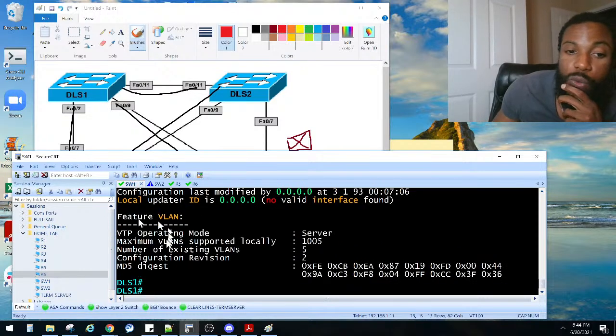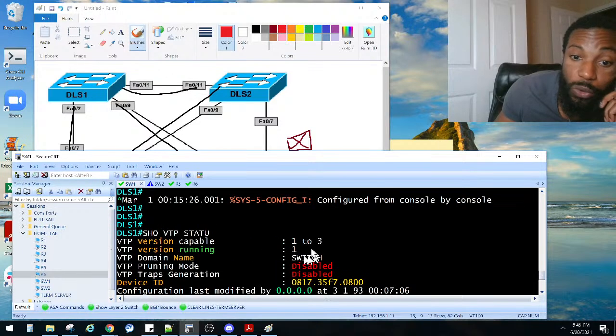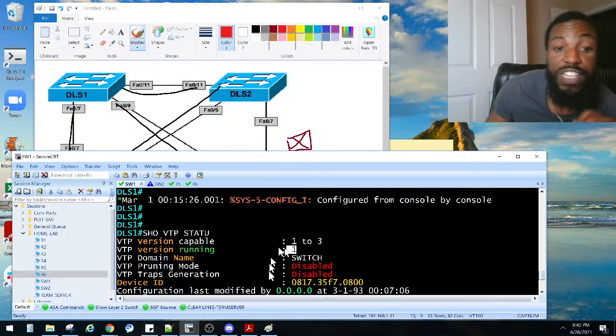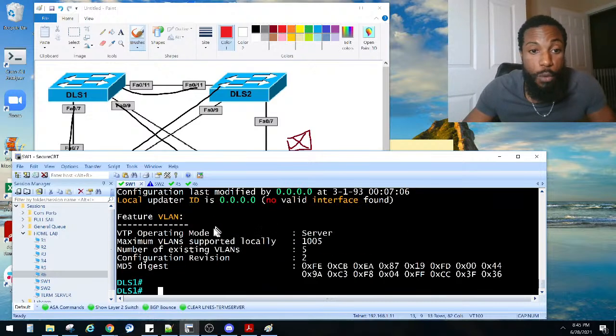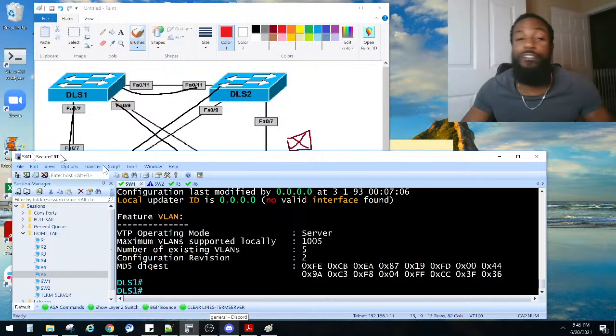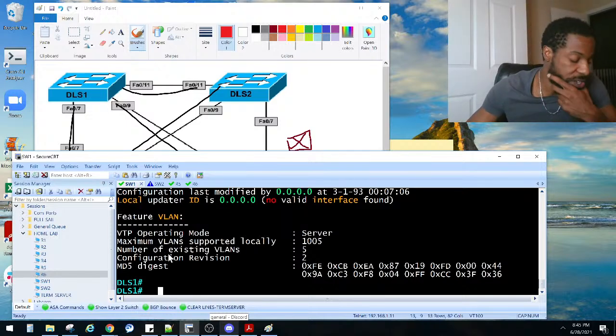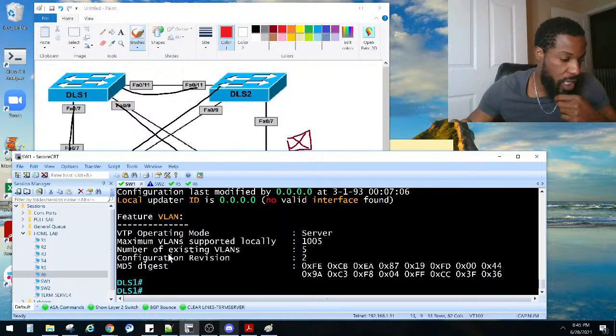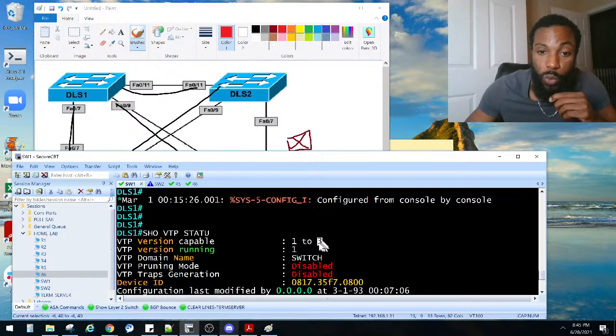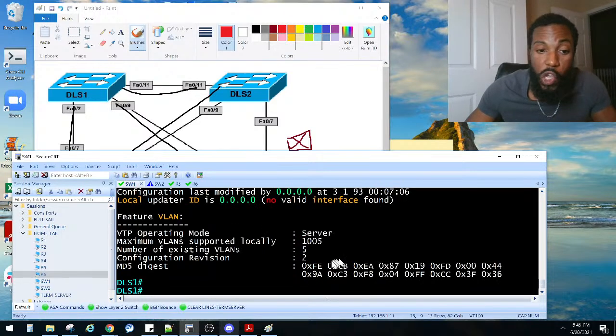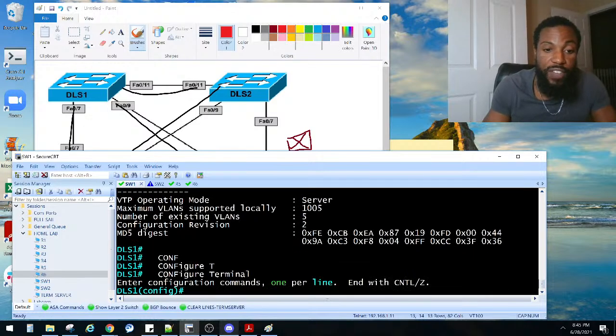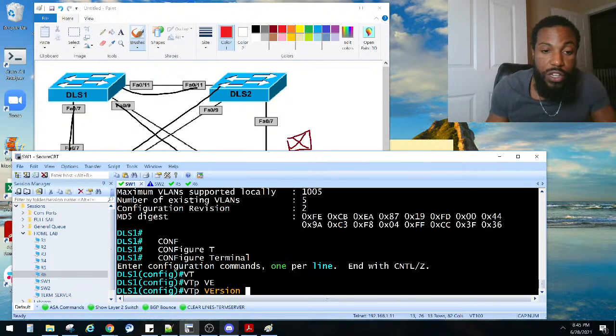And we'll see we are running version... that is the revision number, not the version number. Don't get that confused now. We are running version 1, right? How many versions of VTP are there? Y'all remember? Let's check the white paper. Do I have a white paper on that? I don't know if I do. But I believe there's 3 versions of VTP. Yes, it is right here. See? Capable 1 through 3. So we need to make sure he is in VTP version 2.